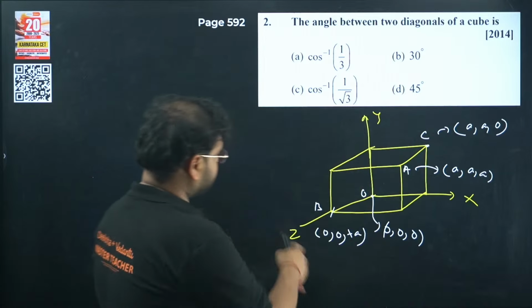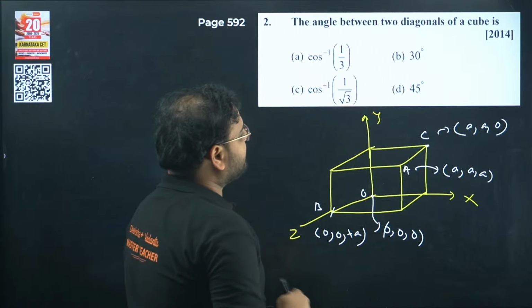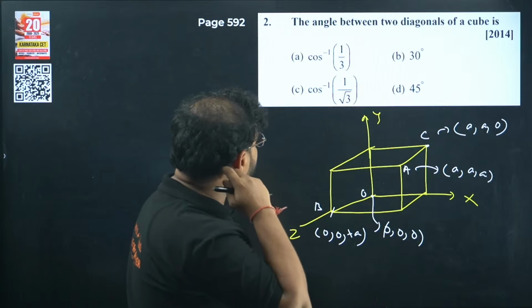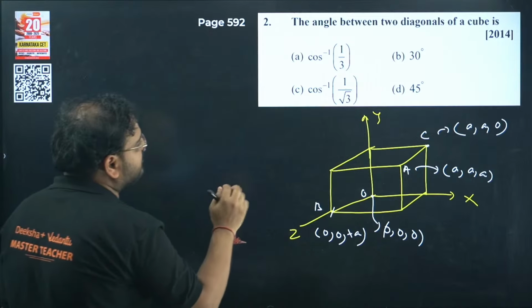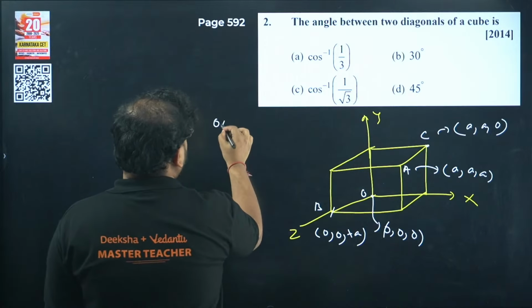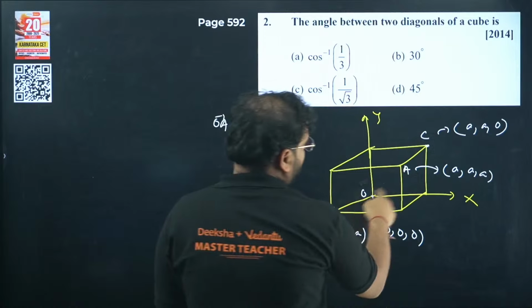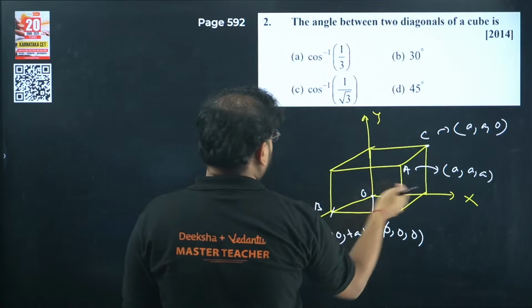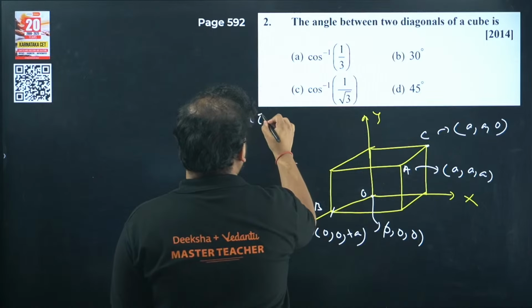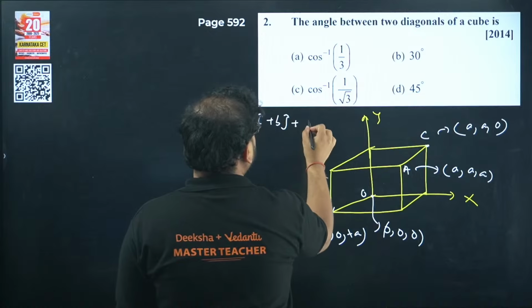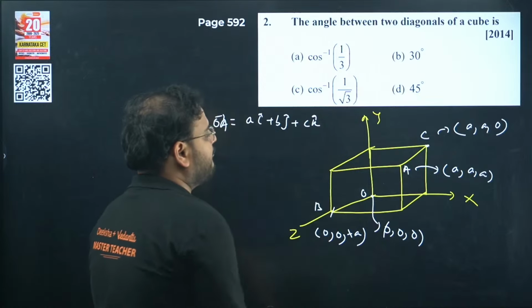Okay, so how would you find the angle? You have the lengths now known, right? You're looking for the angle between them. Can we find the vectors? Let's find the vector OA first. So you'll have vector OA as A minus 0, A minus 0, A minus 0 basically. So A i cap, A j cap and A k cap. That is my vector OA.